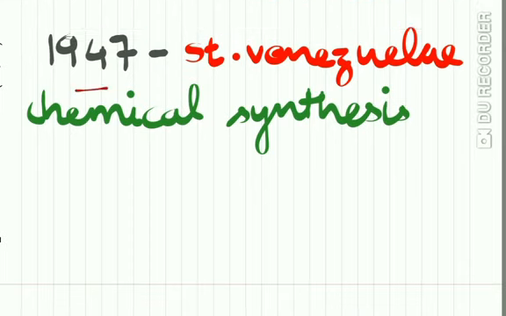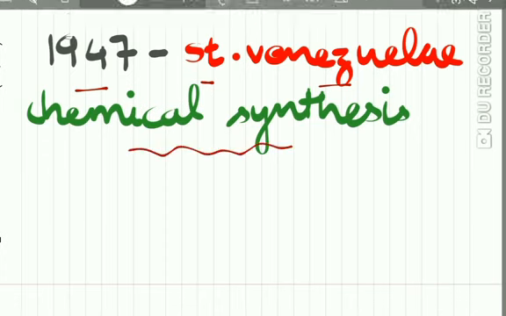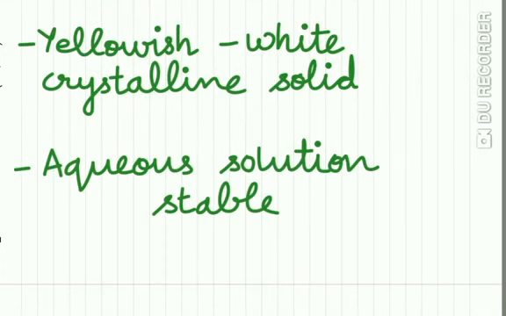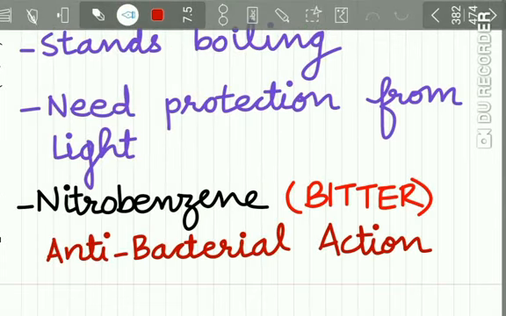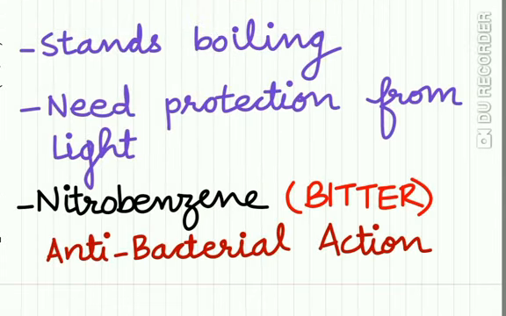chloramphenicol was first introduced in 1947 and it was derived from Streptomyces venezuelae. Since then, it is being synthesized chemically. Chloramphenicol is a yellowish to white crystalline solid. The aqueous solution of it is stable. It stands boiling but needs protection from light. The nitrobenzene moiety of chloramphenicol is bitter in taste and it has the antibacterial action.